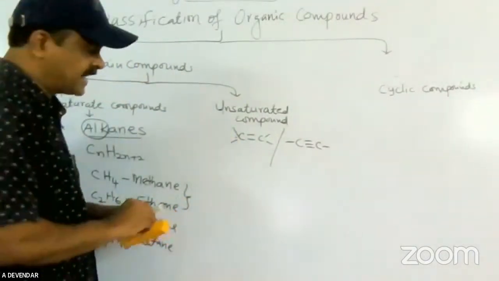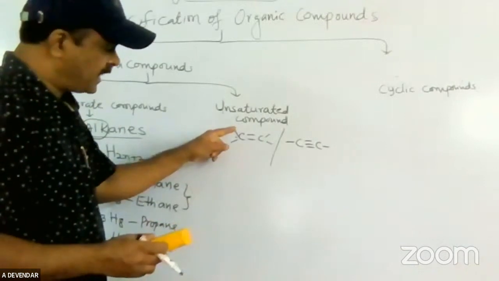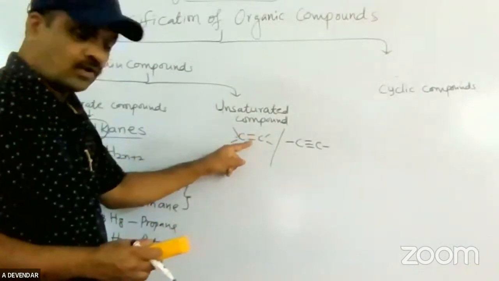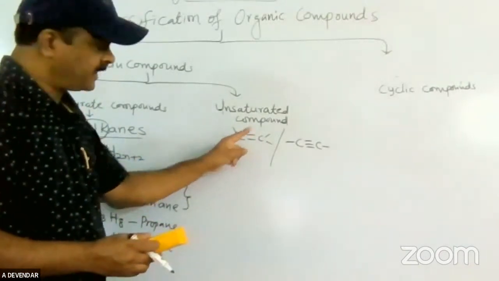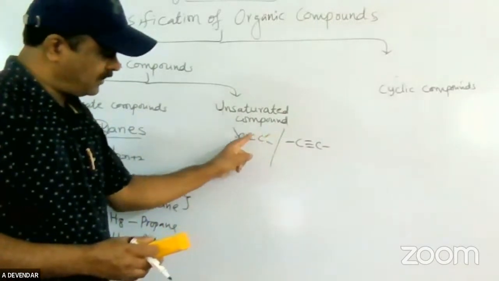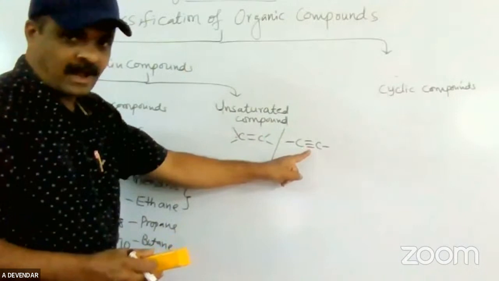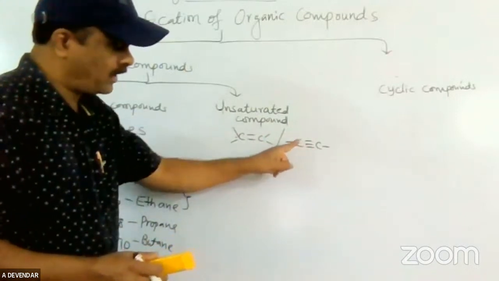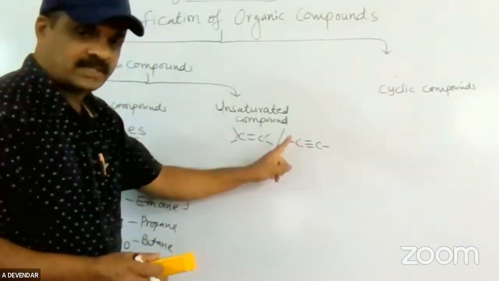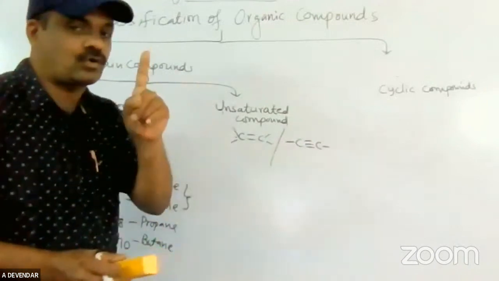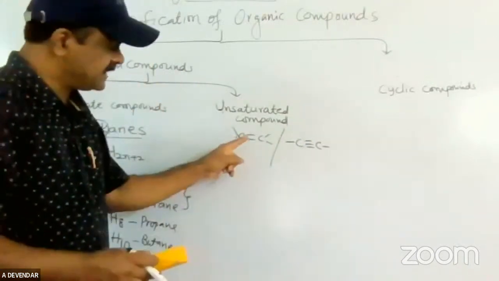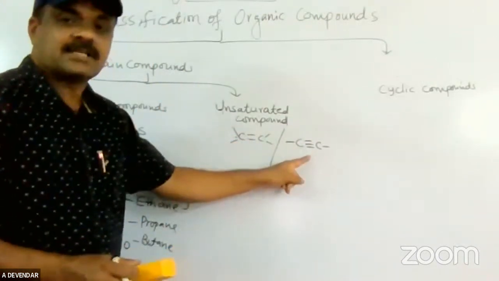The carbon atom is satisfied with all four covalent bonds: 1, 2, 3, 4. Four bonds are present on the carbon atom. Here also 1, 2, 3, 4. Here too, with a triple bond, 1, 2, 3, 4. On each carbon atom there are four covalent bonds. But in this one there is a double bond, and in this one a triple bond.